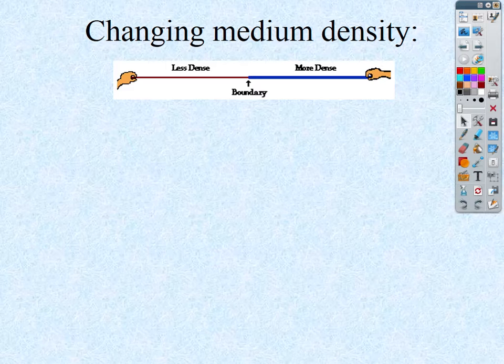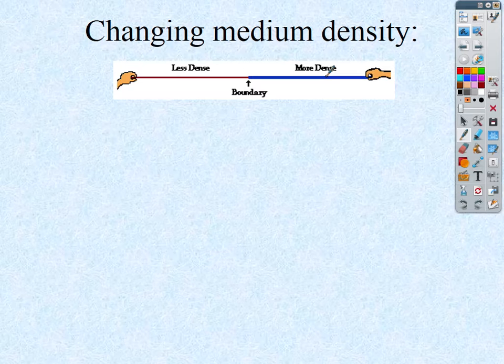All right. So we're just looking at, if this wave is created from one side with this one hand on the left side, the wave's going to move from a less dense into a more dense medium. What would that mean? And then vice versa, if it moves from a higher density back down to a lower density, what would happen to the wave? Okay, and again, we're going to look at the main characteristics of wavelength, velocity, and frequency. That's what we pretty much always look at because that's related to the equation.